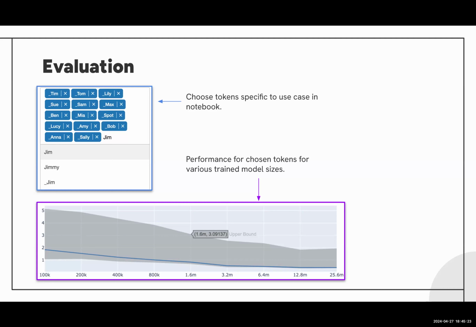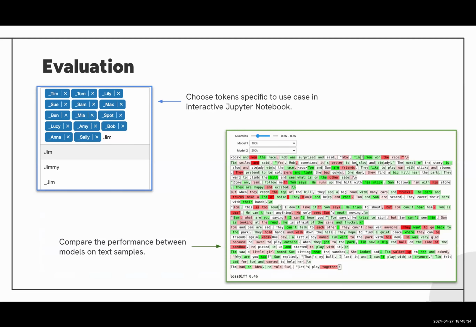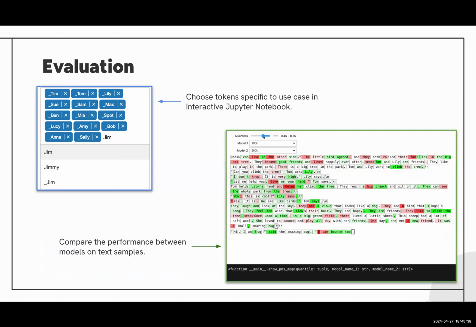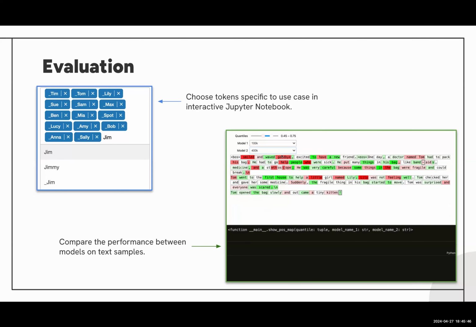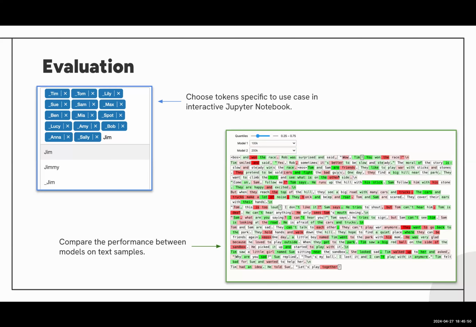Maybe you would like to not only look at this kind of visualization, but have an actual example of an input. Here we have a text input. We can choose two different models and see how they perform. So we see model 1 is 100K and model 2 is 200K. Oops, now this person chose a 400K model, and you can see the inputs here.